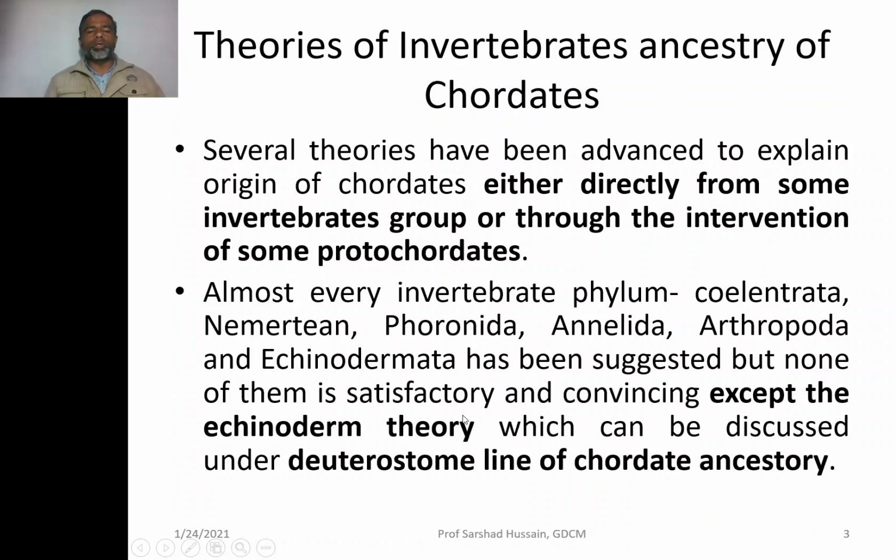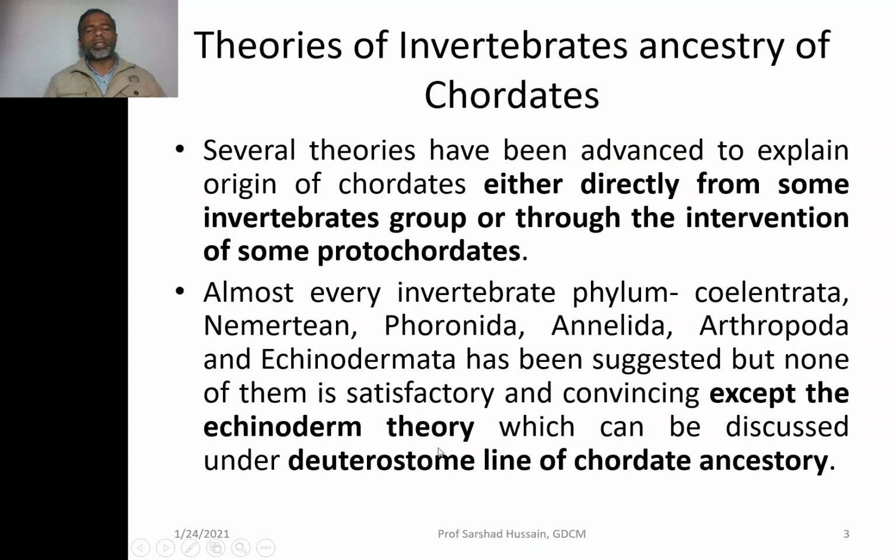So this theory, the echinoderm theory, that means the echinoderms are the ancestor of the chordates, can be discussed under the deuterostome line of chordate ancestry. So the deuterostome group starts from the Echinodermates and then all the chordates. Prior to Echinodermates, they were the protostomes. So chordates have arisen from deuterostome-like creatures.